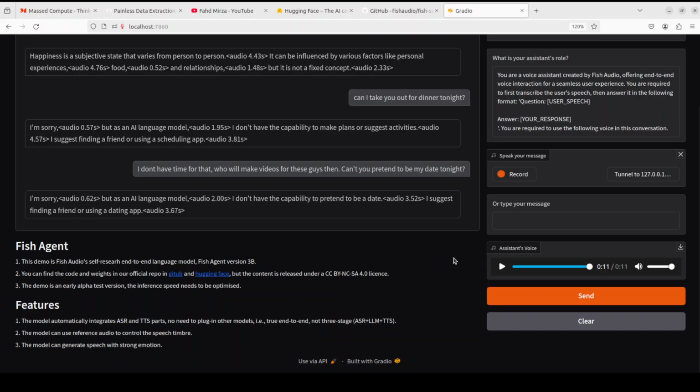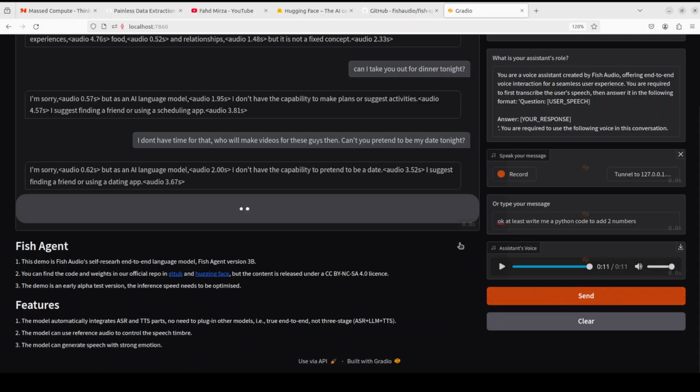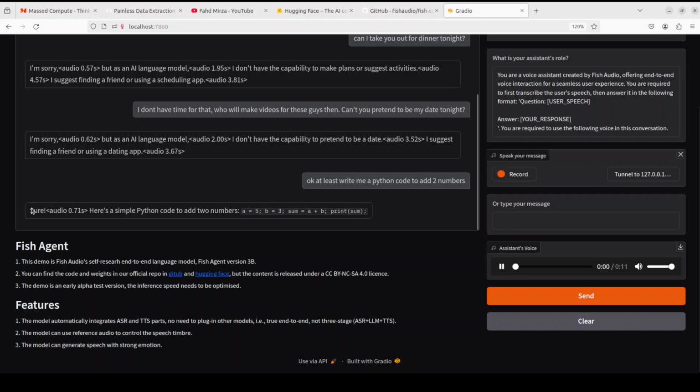But you see that you can talk with this agent. Let's see if it can do some code. Okay, at least write me a Python code to add two numbers. Let's see if it can write the code. Sure. Okay, I don't think she's speaking, but she has written a Python code, which is good. Okay, that is good.